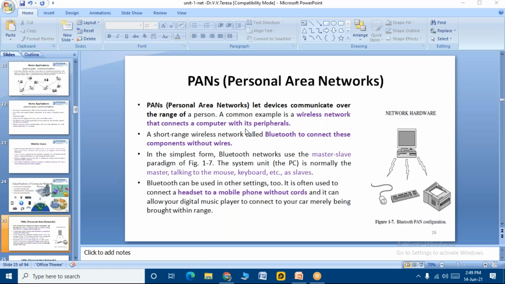Clear? So students, we were talking about LAN, WAN, MAN, right? So what is PAN? PAN is personal area network. It lets devices communicate over the range of a person. A common example is a wireless network that connects a computer with its peripherals. So it is a connection that we make over a personal area. Students, we gave a lot of examples for the local area, the wide area, the metropolitan area, right? So here, the shortest distance is our personal area, right, students?